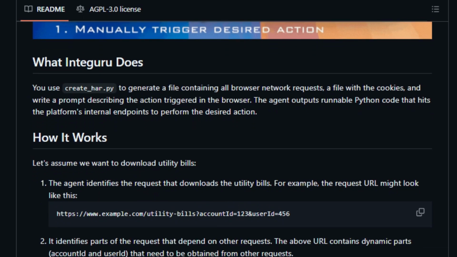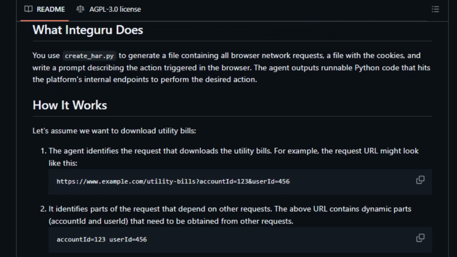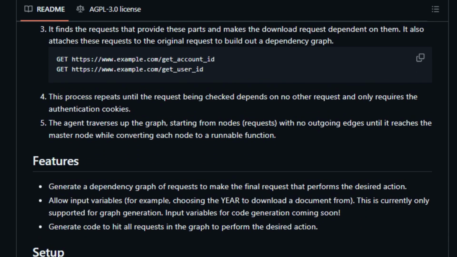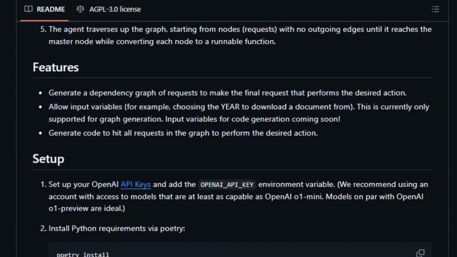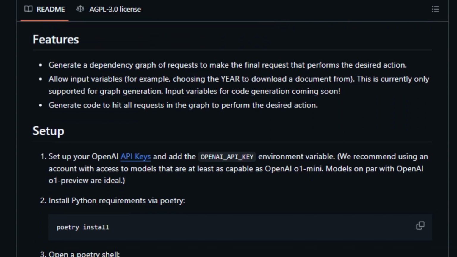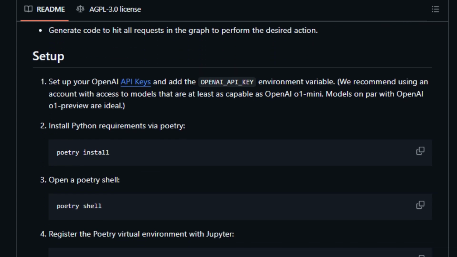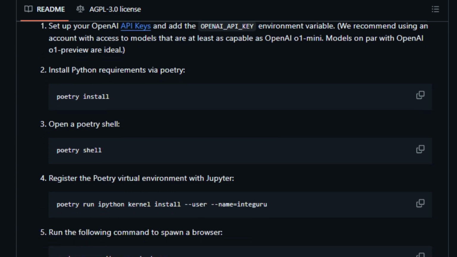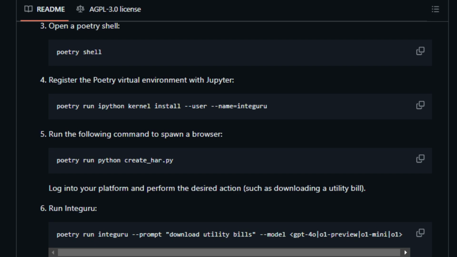For example, if downloading a utility bill requires account and user IDs, Integuru will find the requests that provide these dynamic parts. It then constructs a graph, ensuring that dependent requests are executed in the correct order. This whole process is done using a cloud-based large language model from OpenAI. Integuru generates runnable Python code that can perform the desired action by hitting the platform's internal endpoints. It allows for input variables, such as specifying a year to download a document from, which is currently supported for graph generation with code generation support coming soon.